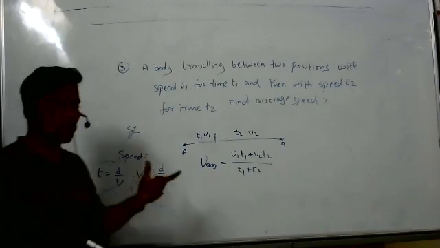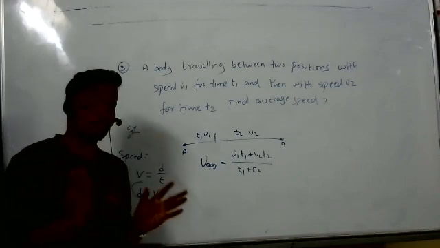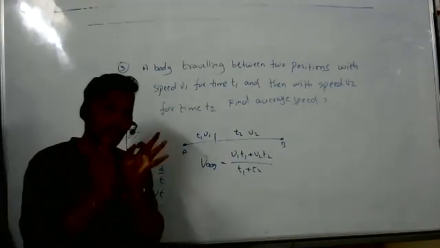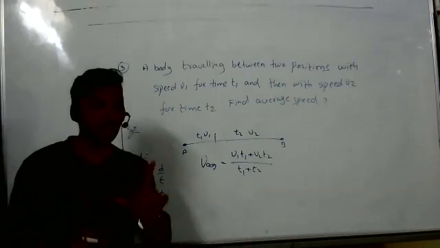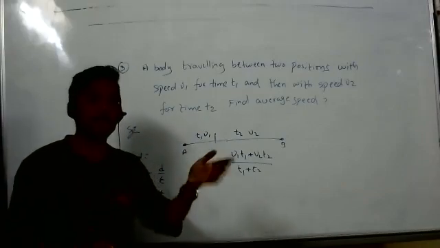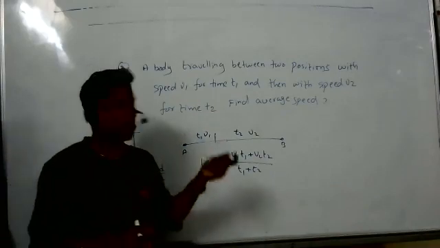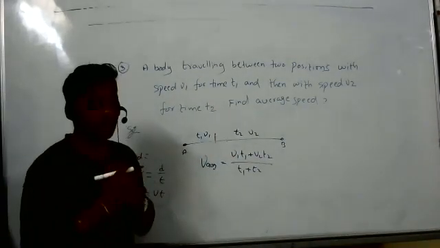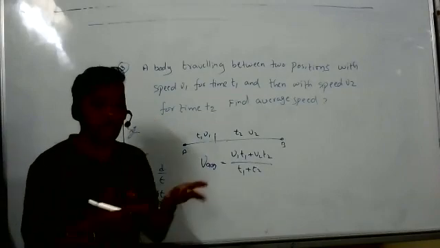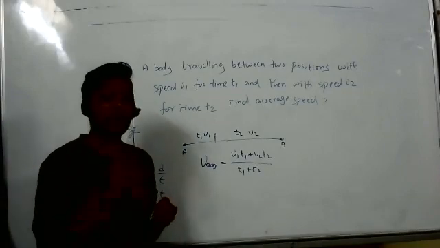What we have to remember is only one concept. When they are asking average speed, it is total distance by total time. If they don't give distance, the relation is there: distance equals speed into time.